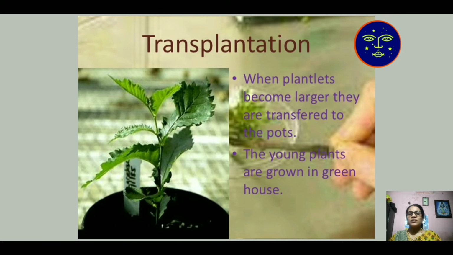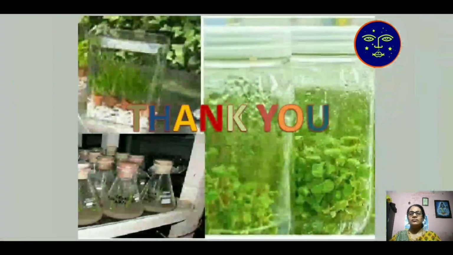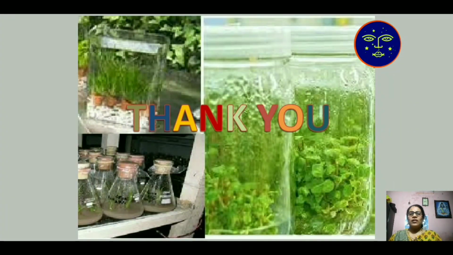Then transplantation. When plantlets become larger, they are transported to a pot and the young plants are grown in greenhouse conditions. When the nutrient medium becomes exhausted, the plants are moved to a larger pot, which is known as transplantation. After this, with all these things of plant tissue culture, I'll end my topic, tissue culture. Thank you.